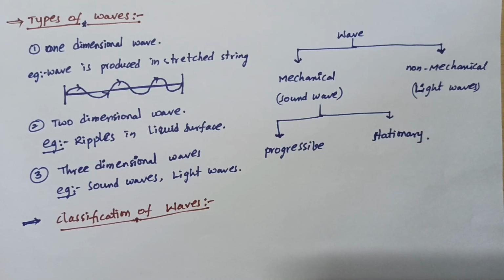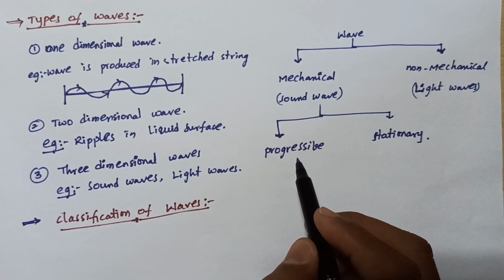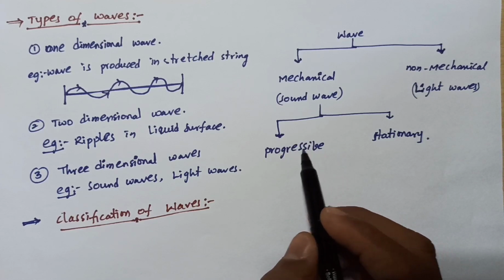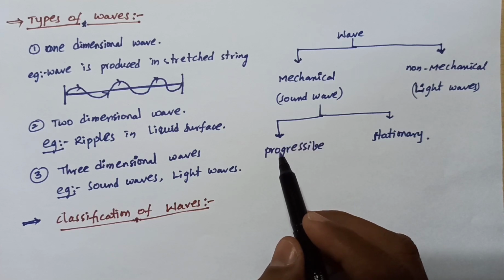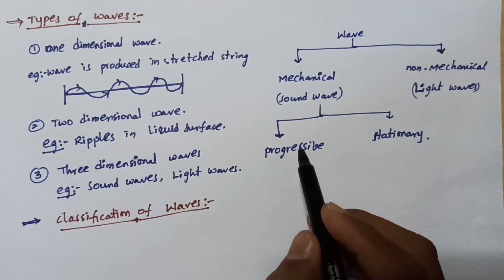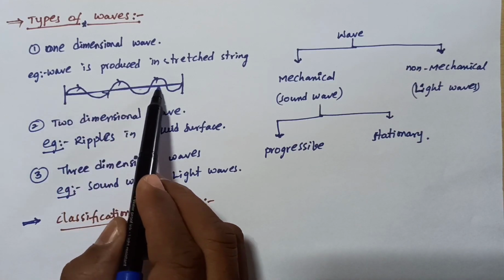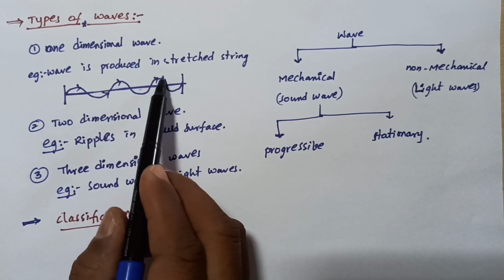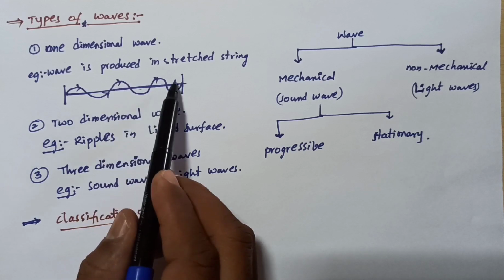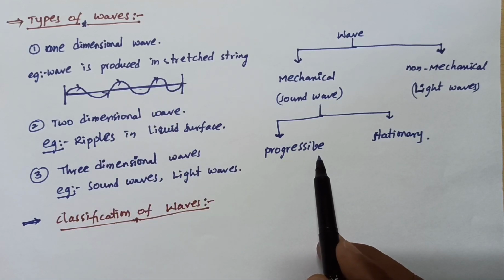A progressive wave is when the propagation of the wave is along only one direction. The wave moves in one direction only and does not reflect back, so it is called a progressive wave.